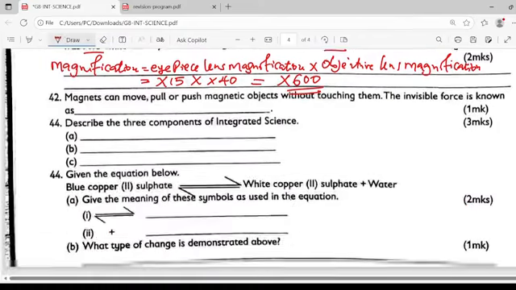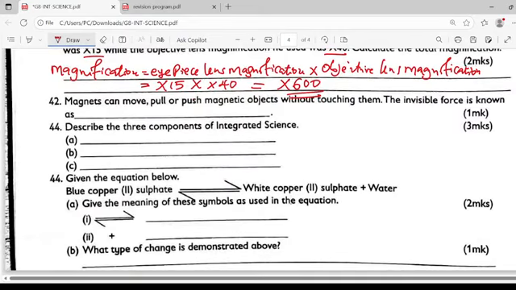Let's have a look at question 42. Magnets can move, pull, and push magnetic objects without touching them. The invisible force is known as, so it is singular, so I should also make mine singular, a magnetic force.